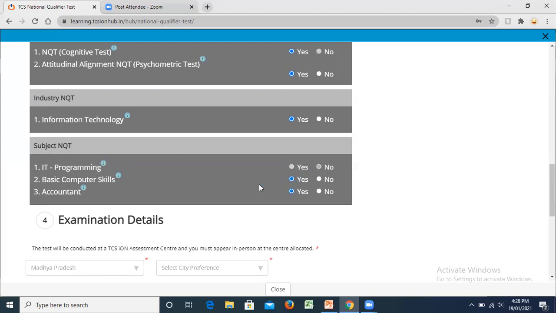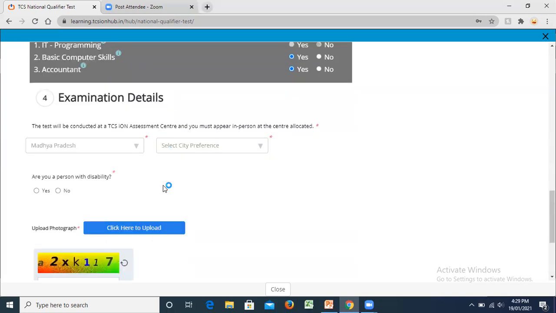So out of the three that are mentioned in the last subject, NQT, any two you have to select. IT programming is higher level programming compared to basic computer skills. So if you're selecting higher levels, you cannot select the lower levels. But if you're selecting basic computers, you can select accounts with that. So that is the available option.